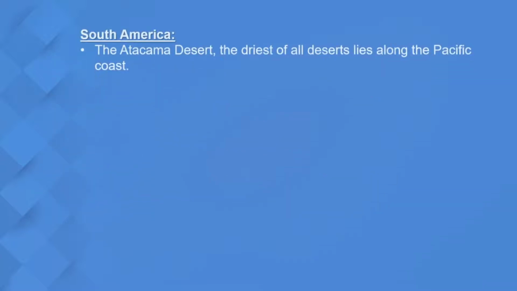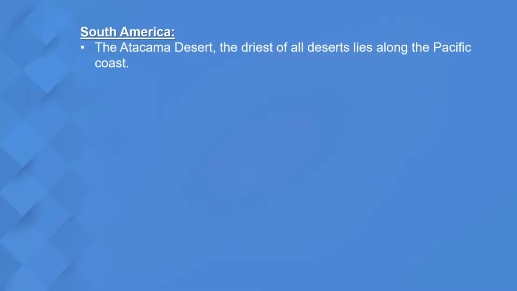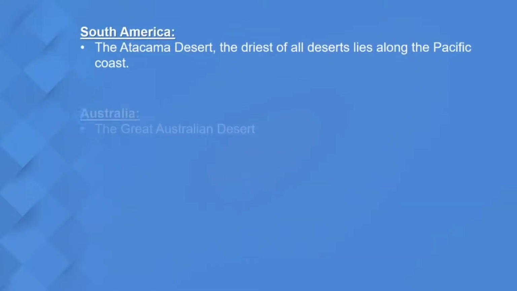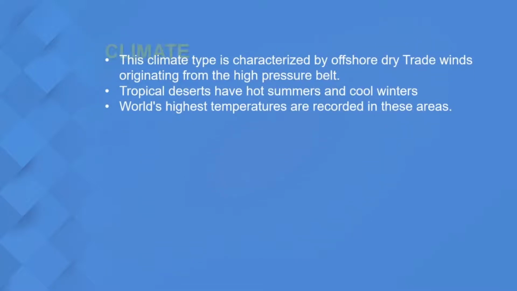Coming to South America, the Atacama Desert lies on the Pacific coast, and it is one of the driest deserts in the world. Lastly, we have Australia, the Great Australian Desert. So these are the deserts which fall under the tropical deserts of different continents. I will just repeat: Africa, Asia, North America, South America, and Australia. Let us go to the next topic, that is climate.